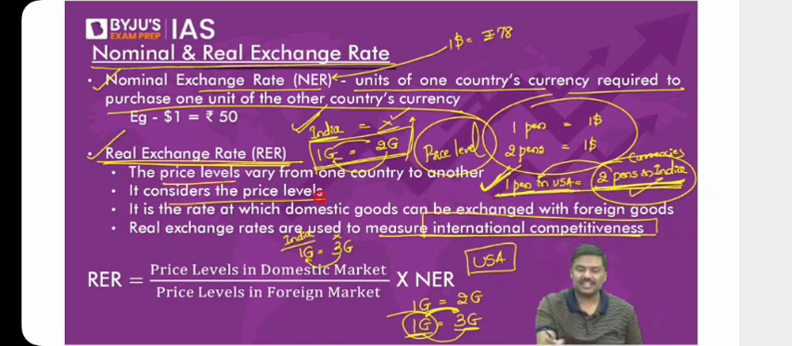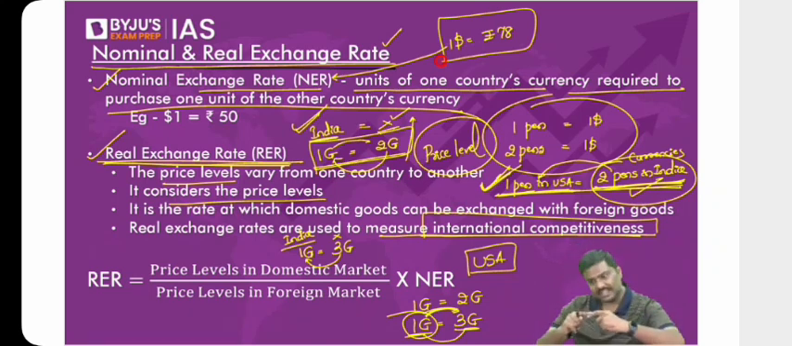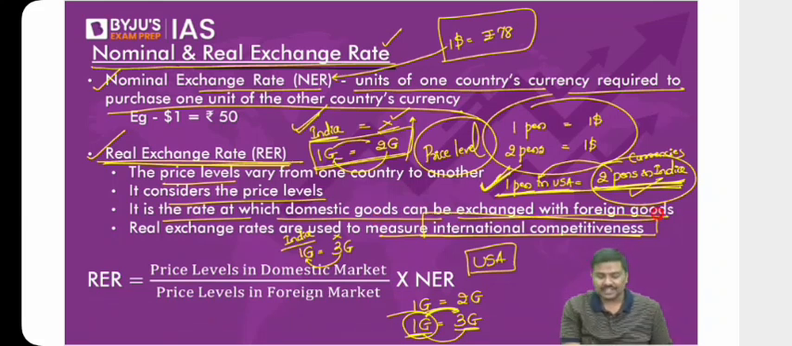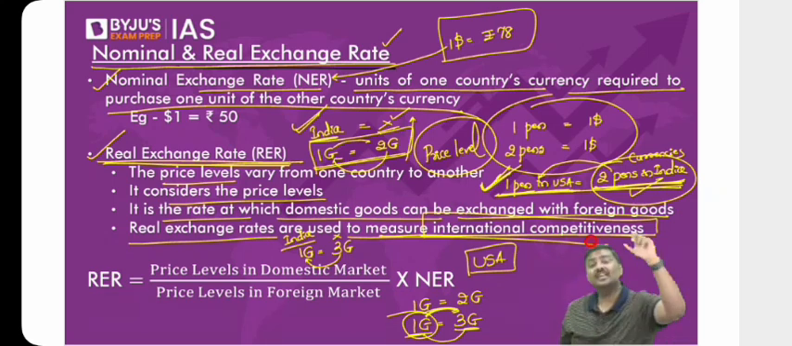Because in the nominal exchange rate, I'm comparing rupee versus dollar, rupee versus pound, etc. But in real exchange rate, no, we'll compare currencies plus price levels. It is the rate at which domestic goods can be exchanged with foreign goods. Real exchange rates are used to measure international trade competitiveness. If India's real exchange rate increases, trade competitiveness will come down. If USA's real exchange rate increases, their trade competitiveness will come down.